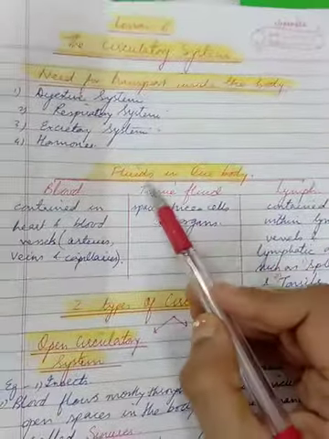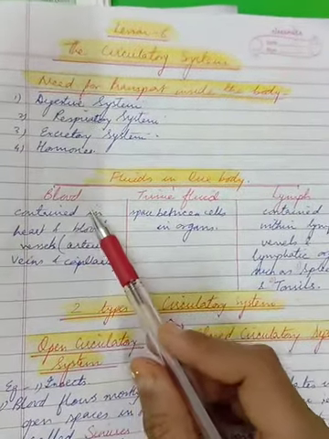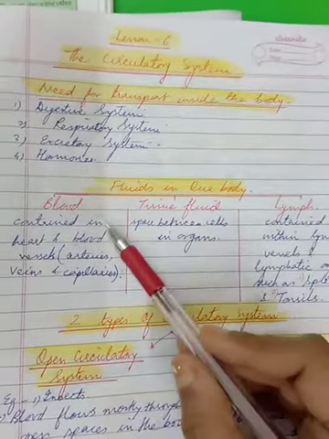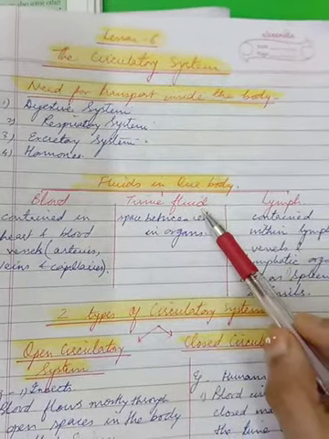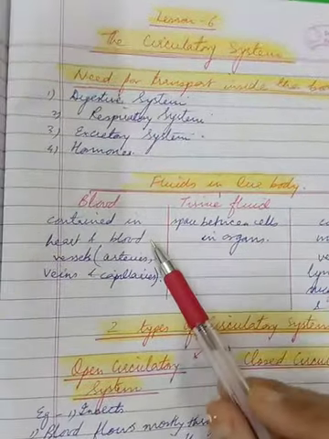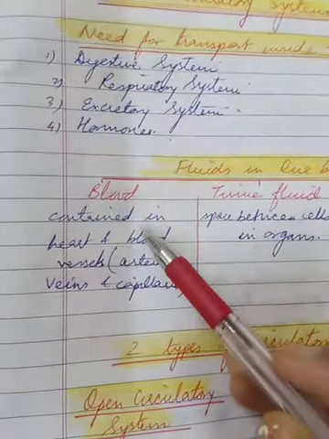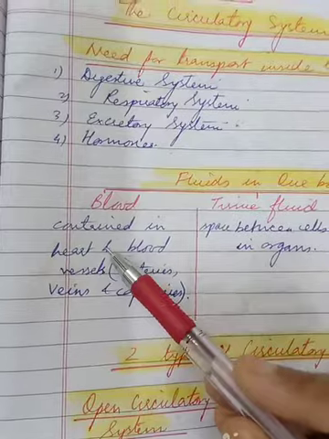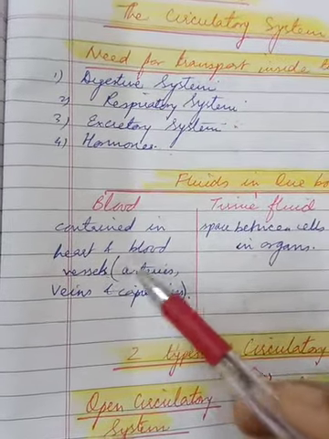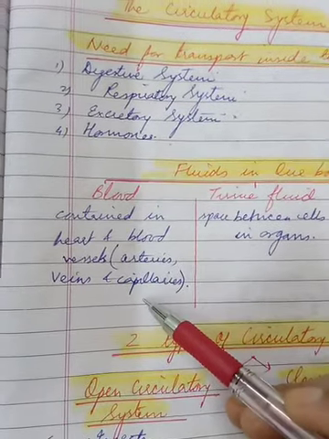Then the second topic to talk would be fluids in our body. Basically, there are three important and principal fluids in our body: blood, tissue fluid and the lymph. Of these three, blood and the lymph are the circulating fluids. So blood, as we know, is contained in the heart, then in the blood vessels, that is arteries, veins and capillaries of the circulatory system.